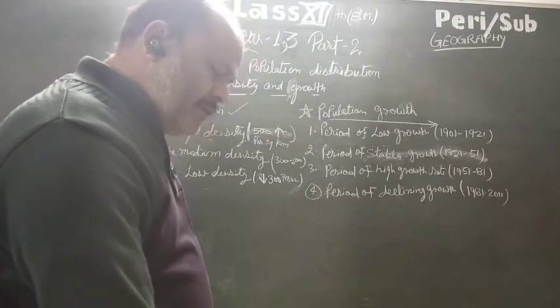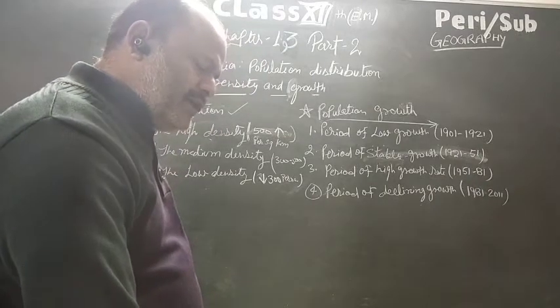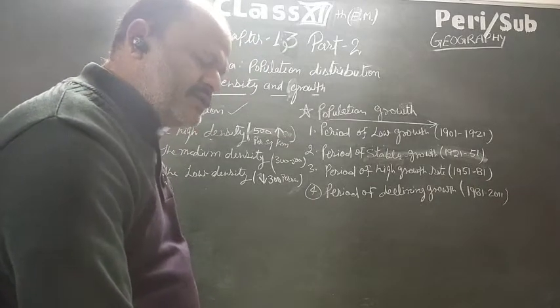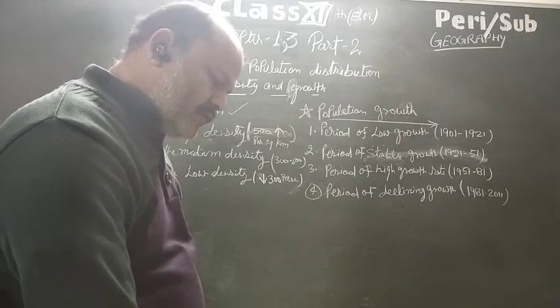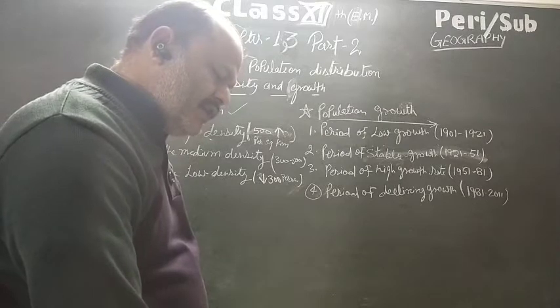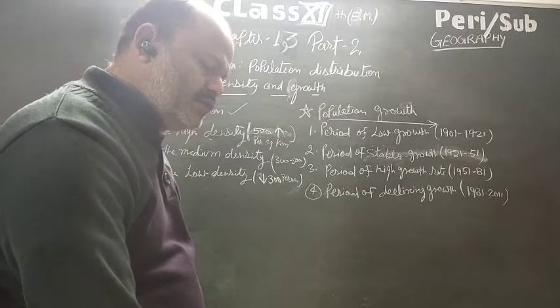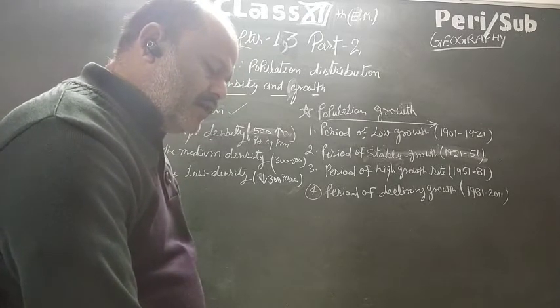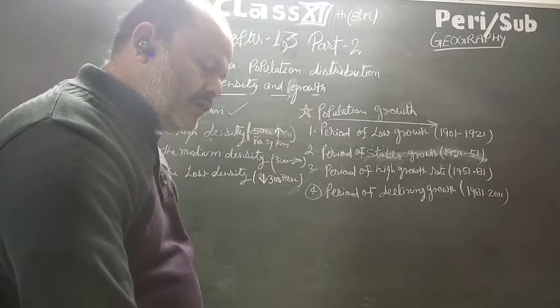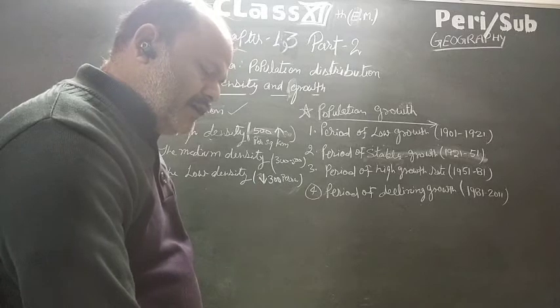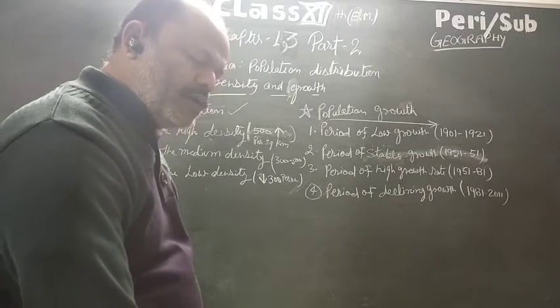In India, the availability of population data before 1871 cannot be accepted as reliable because that is an estimate. The first census of India was held in 1872, but it was conducted on an experimental basis only in a few states of undivided India. It did not cover the whole country.